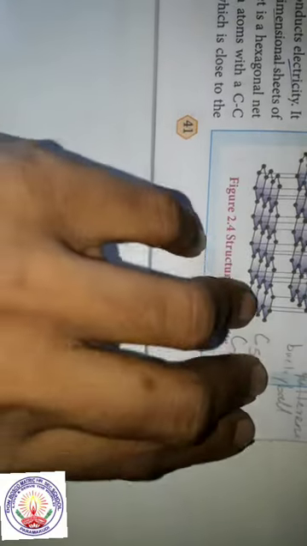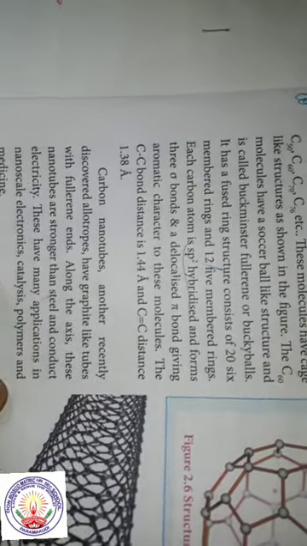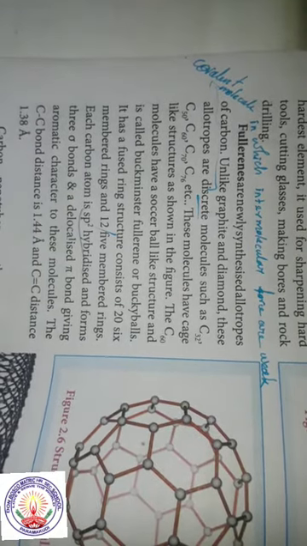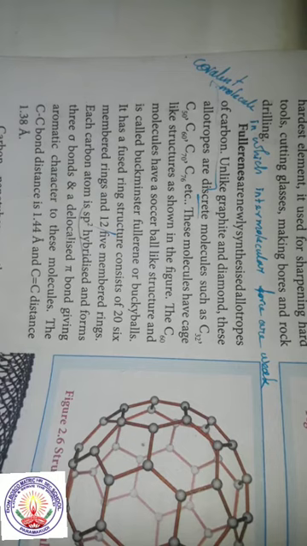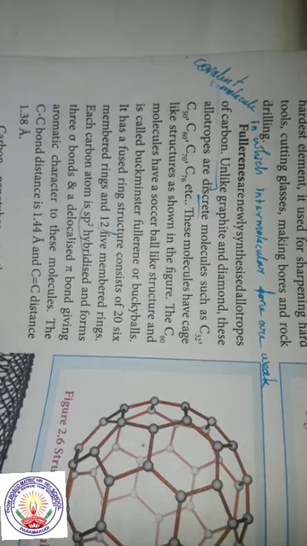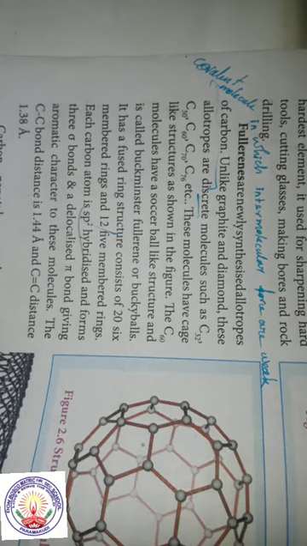Next, we shall see the allotrope fullerene. This fullerene is a synthesized allotrope, unlike the other two, graphite and diamond.